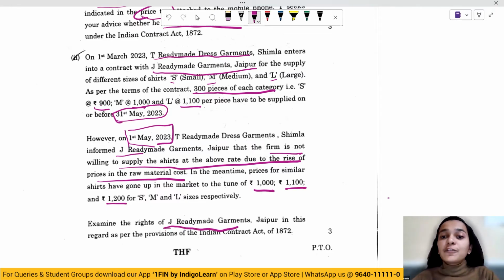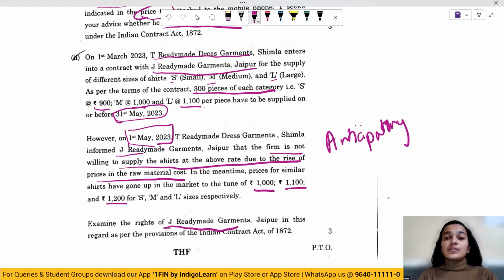So this is a case of breach of contract. It is an anticipatory breach because this has happened even before the due date. So this is a case of anticipatory breach of contract. And since the contract has been breached in this particular situation, J ready-made garment can claim ordinary damages.